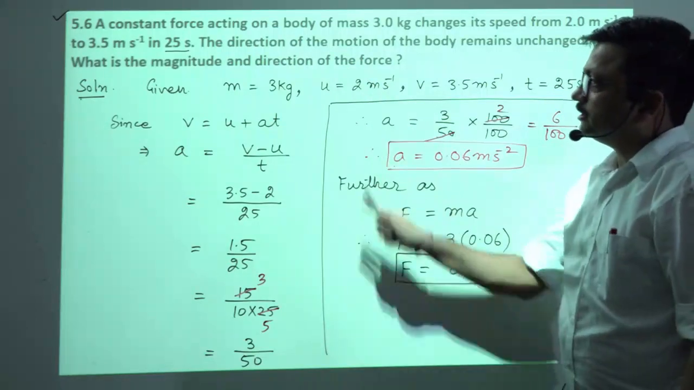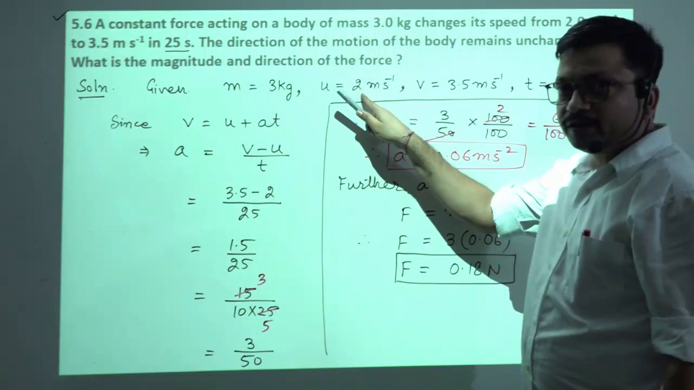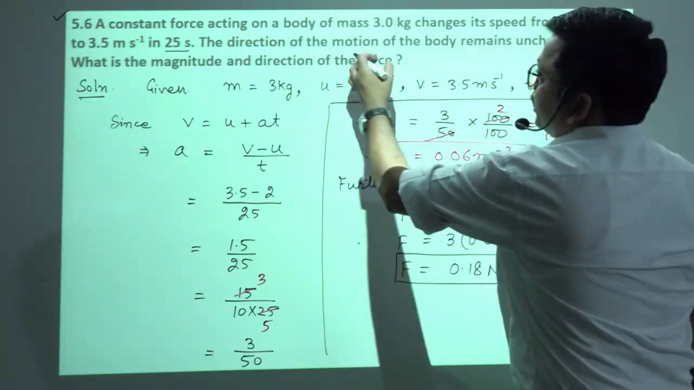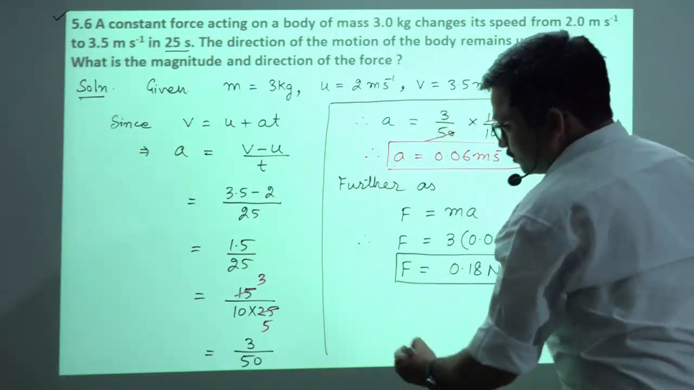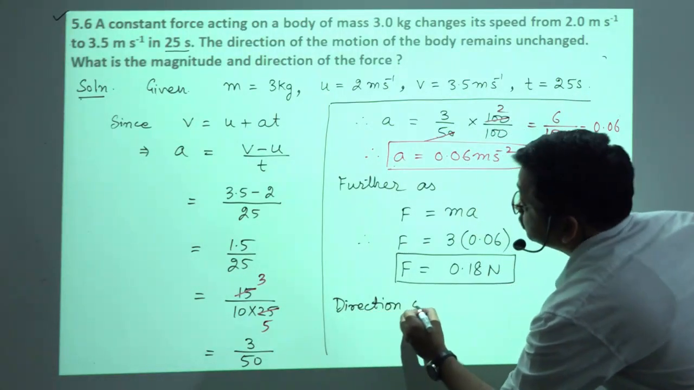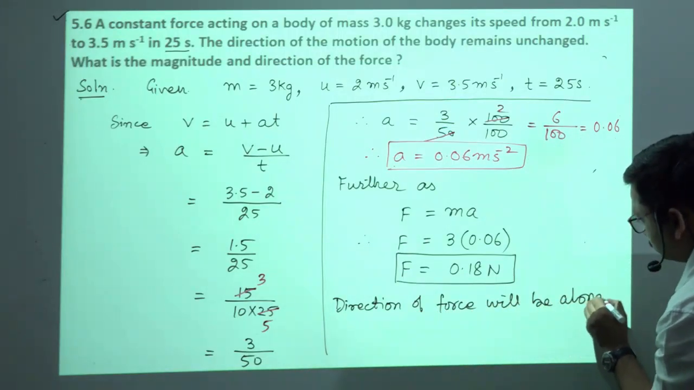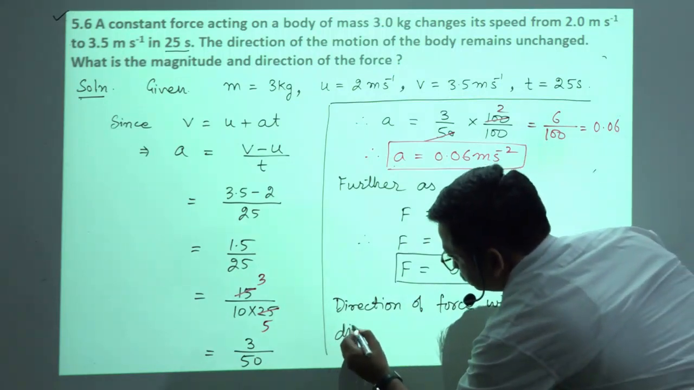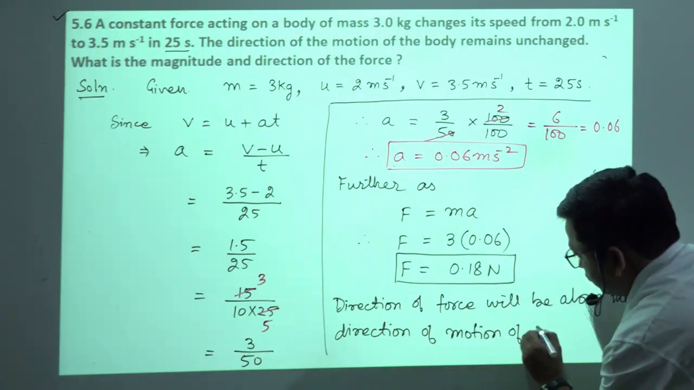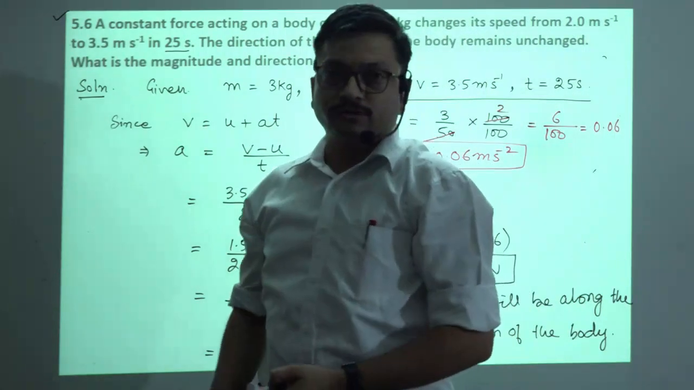And what about the direction? As the body's velocity has been increased, okay, initial is 2 meter per second, and what about final? 3.5 meter per second. So direction of the force will be along the direction of the motion of the body. Okay, so in this way we will solve this numerical.